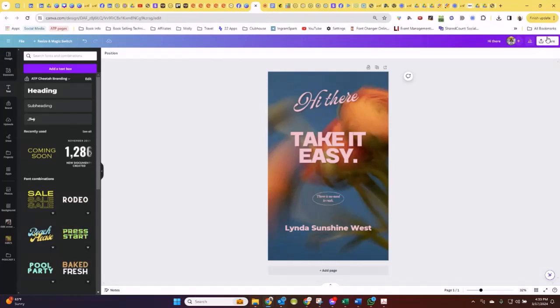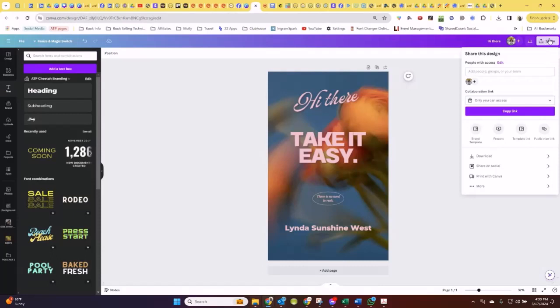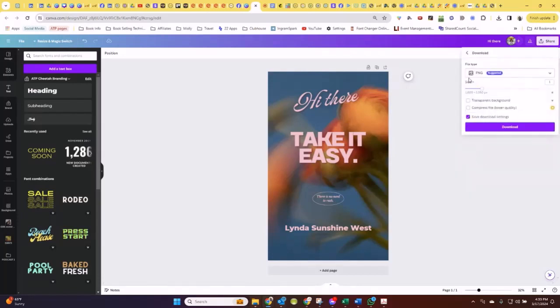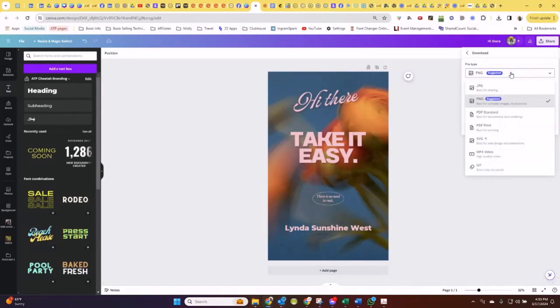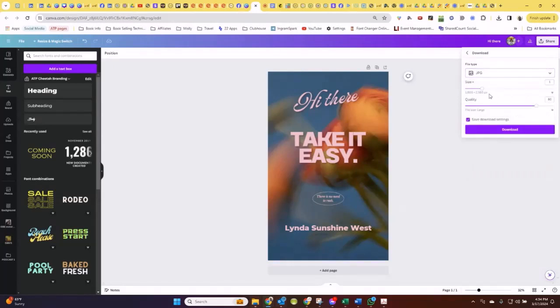Yeah. So you're going to hit the download button. I'm going to hit share on the top right-hand side. It says share. And then from there, we're going to select download. And then which options under file type am I going to select for my cover design for uploading to KDP? For uploading to KDP, it needs to be a JPEG. Okay, so I'm going to select the JPG right here. And that should go away. Let's see here. Why is it not? There we go. And I only have a one-page document. So fortunately, I only have one page to download.